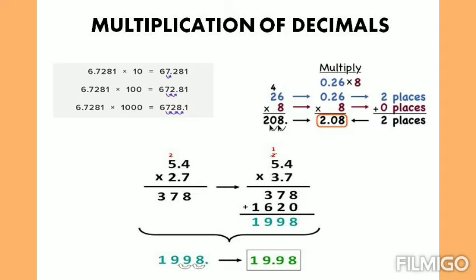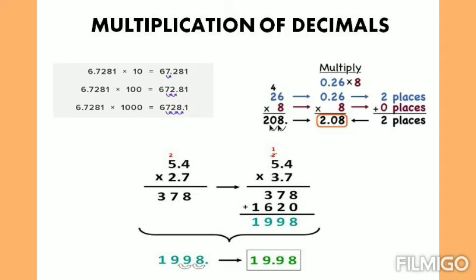6.7281. When you multiply this number by 10 or 100 or 1000, your product will be the same digits, but only the decimal point is shifted to some other places. When you multiply by 10, you have to move the decimal point one place to the right.